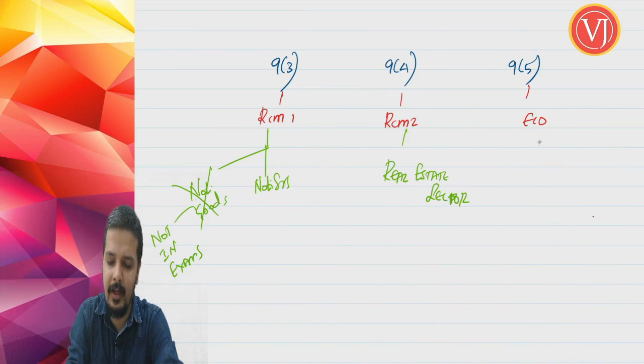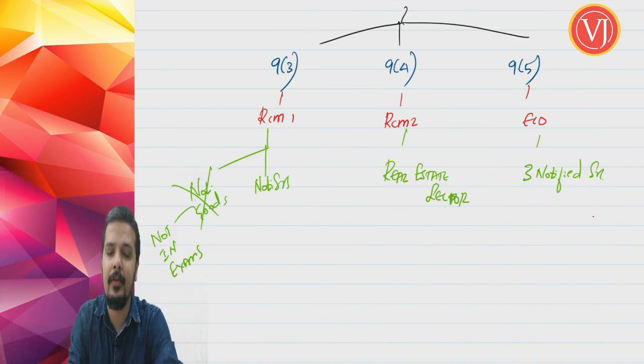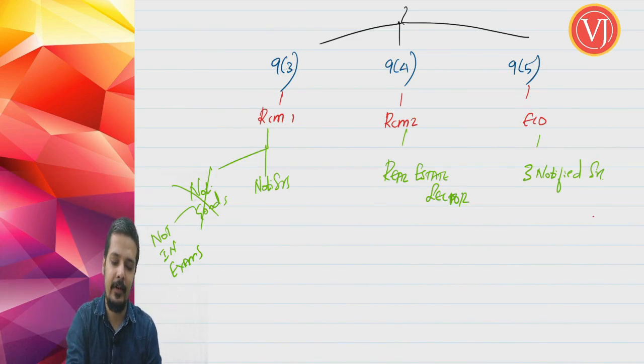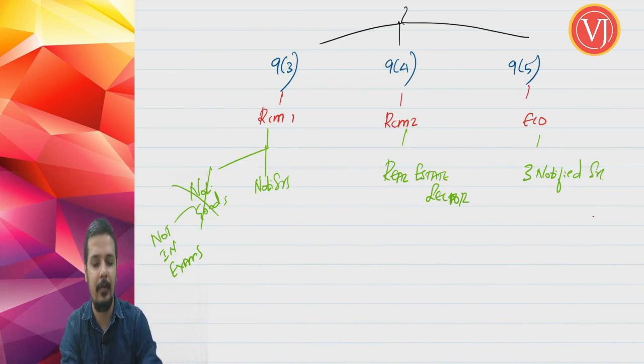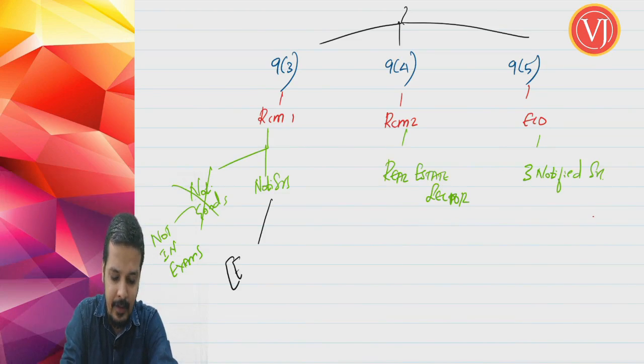And when you talk about ECO, it is for 3 notified services only. So our discussion will be broken into 3 parts, 9.3, 9.4 and 9.5, where 9.3, though practically it is for notified goods and notified services, we will be discussing only notified services, as the notified goods list is not applicable for exams. And 9.3 we will not be discussing here; we will be discussing it along with exemption.